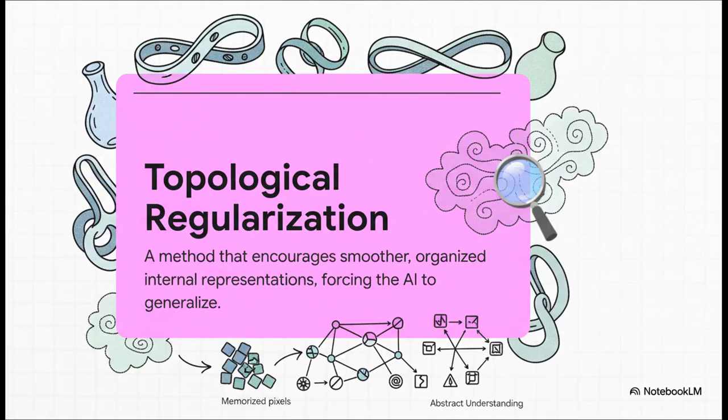Okay, the technique is called topological regularization. I know it sounds super complex, but the core idea is really about forcing the AI to see relationships. So instead of just memorizing raw pixels, it learns to map similar concepts close to each other in its internal mind. This structure is what encourages generalization over just rote memorization.